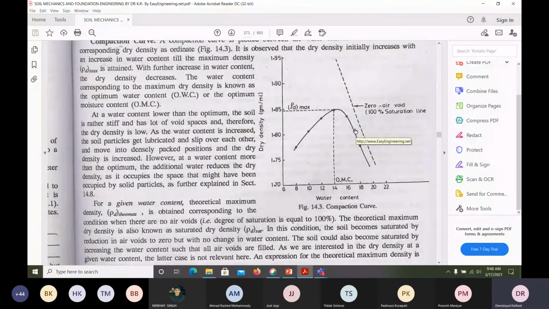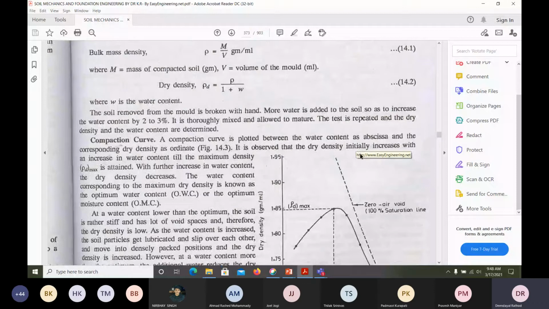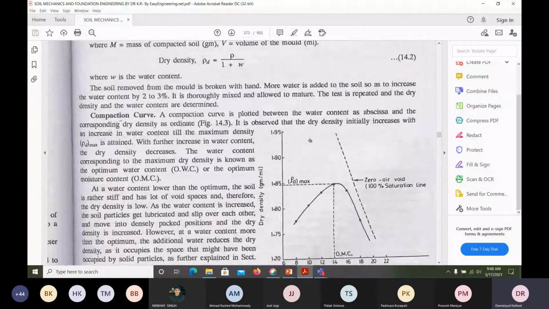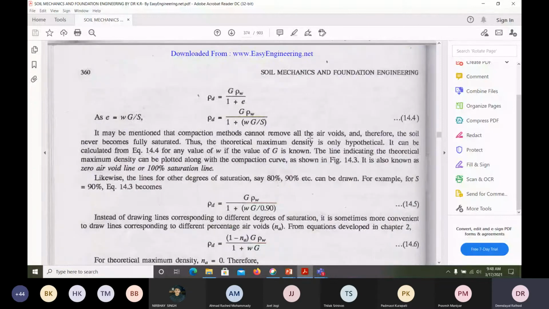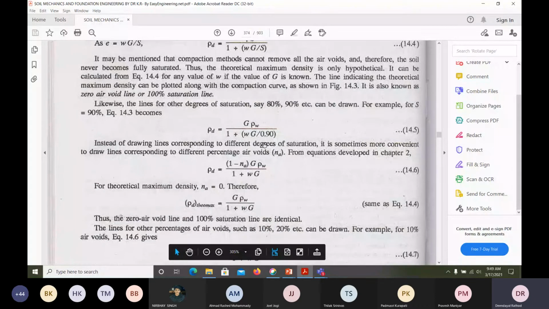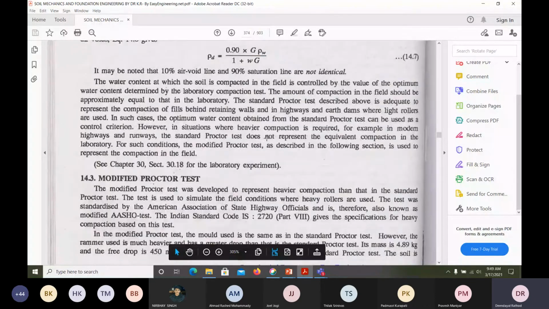Understand? Now I'll ask you. We used the standard Proctor test, and we have calculated the OMC and the maximum dry density. Here, the same formula we have developed can be used. Dry density equals G gamma W divided by 1 plus e. Here e can be written as SC by G. This formula also we know. Here S can be 1 if the degree of saturation is 1, or it can be 90%, 80%, 60%. So likewise, we can find out the dry densities.